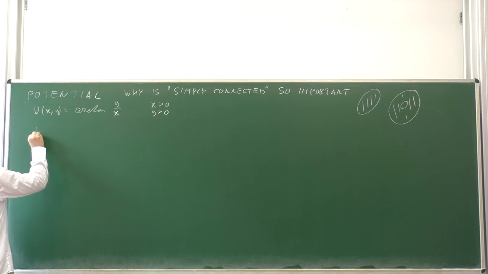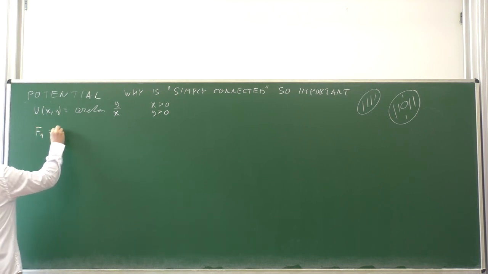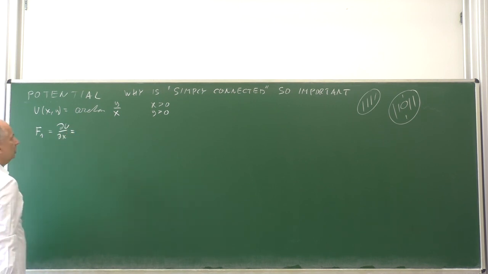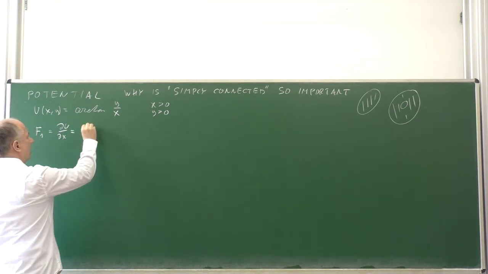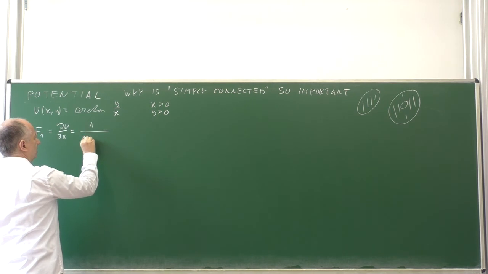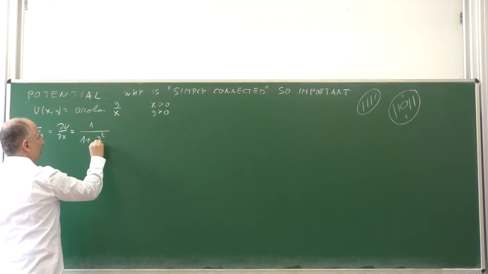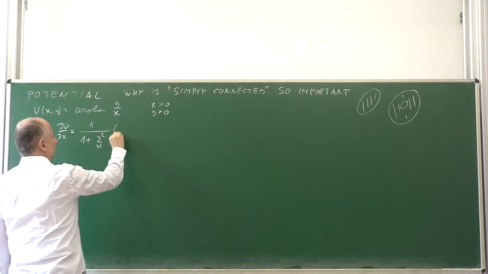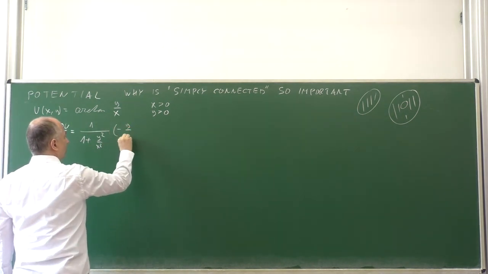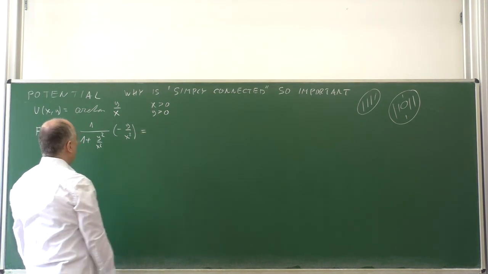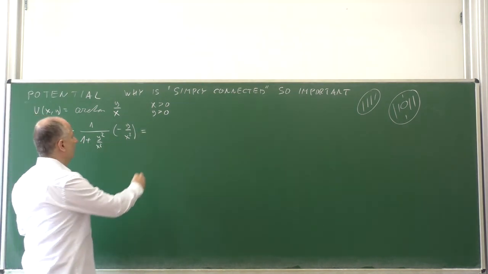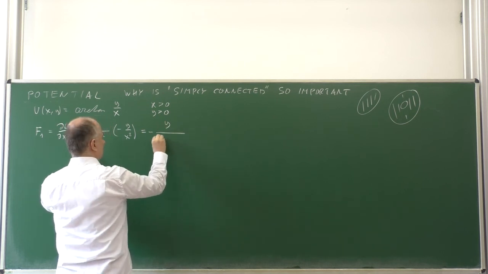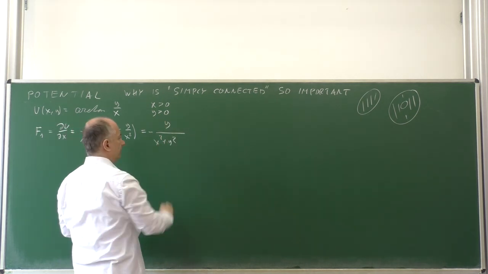So let's consider the vector field with the component f1 being the partial derivative of u with respect to x. When we differentiate arctangent, we have 1 over 1 plus the square of the argument times the derivative of the inner function, which is minus y over x squared. We can simplify this a little to get minus y over x squared plus y squared.